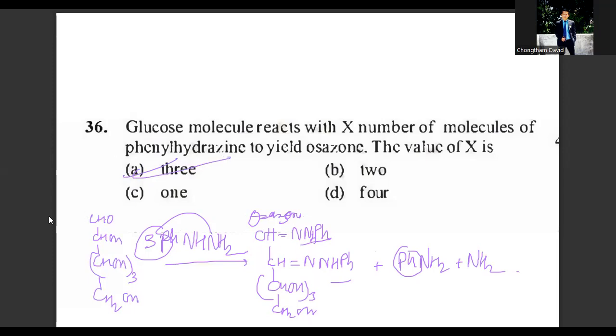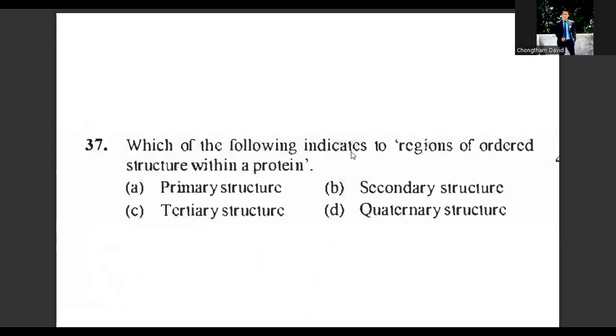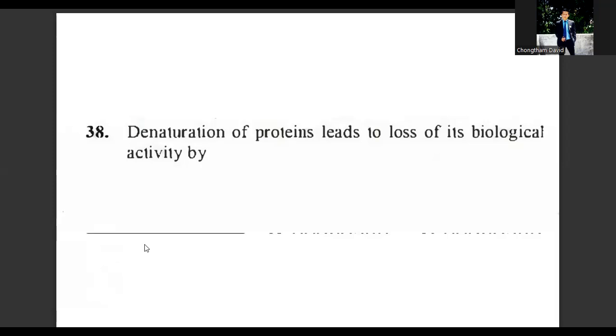Question number 37. Which of the following indicates the region of ordered structure within a protein? It's usually your secondary structure. B. Question number 38. Denaturation of protein leads to loss of biological activity by... I will give you the sequence of options.